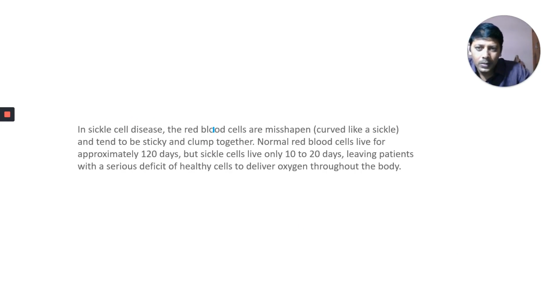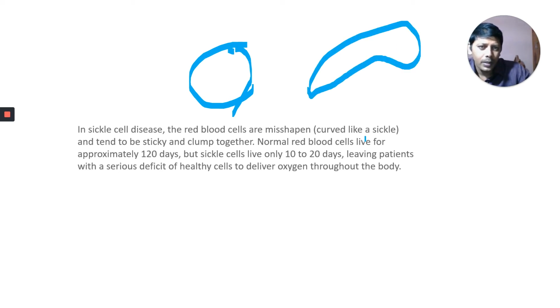In sickle cell disease, the red blood cells are misshapen. The shape has changed. They look like a sickle, and tend to be sticky and clumped together. Normal red blood cells live approximately 120 days, but sickle cells live only 10 to 20 days, leaving the patients with a serious deficit of healthy cells to deliver oxygen throughout the body.